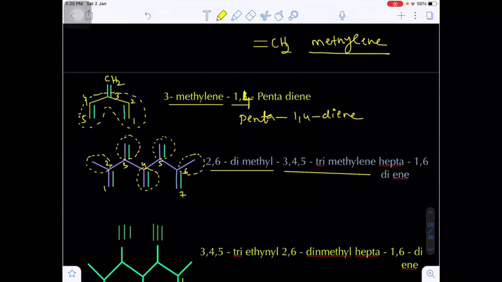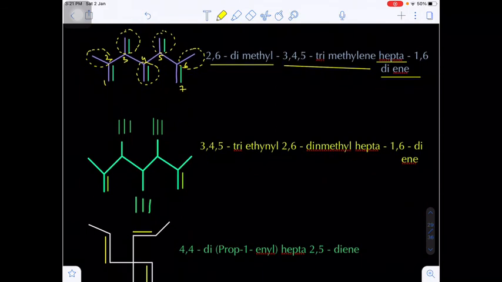Total how many carbons are there in the parent chain? 7 carbons. The word root will be hept. But there are 2 double bonds, more than 1. Just now I told you, add the letter a after the word root. That's why hepta. And the locations: in between 1, 2, that will be 1; in between 6, 7, that will be 6. Hepta-1,6-diene. Are you getting my point?